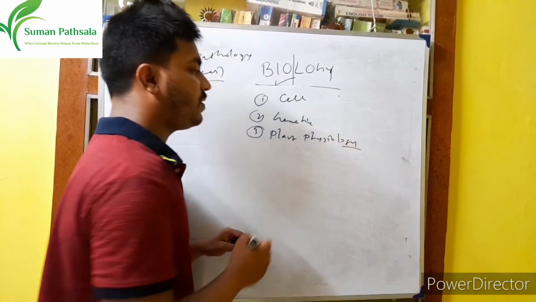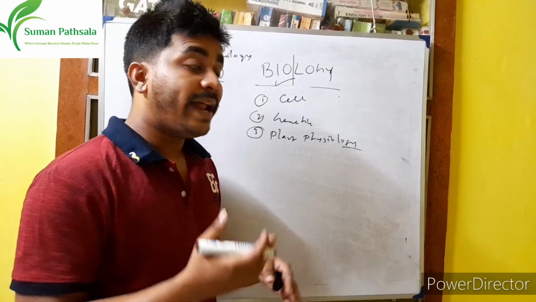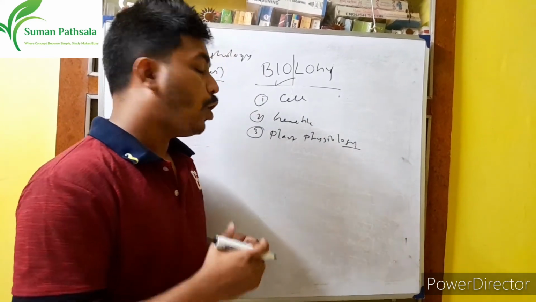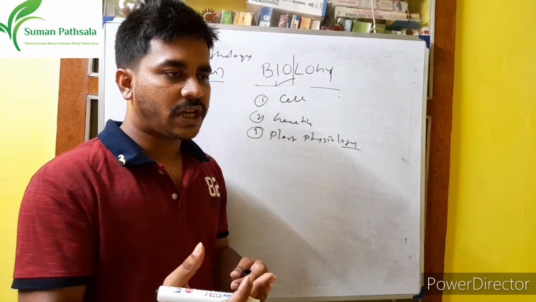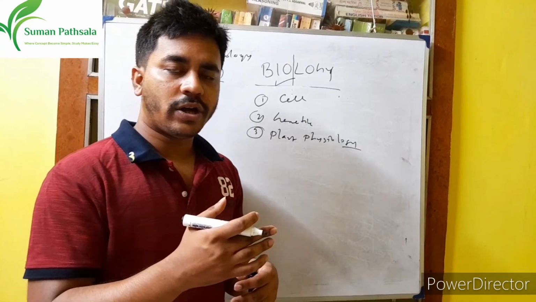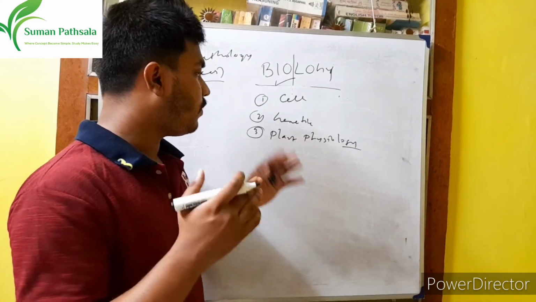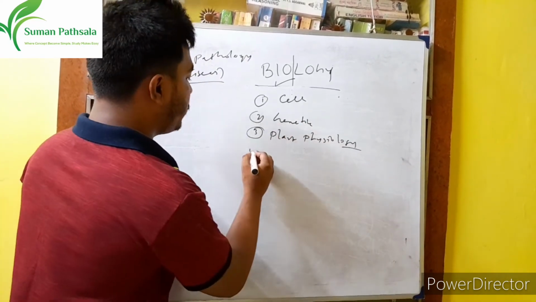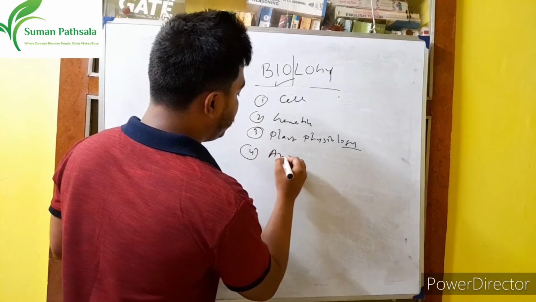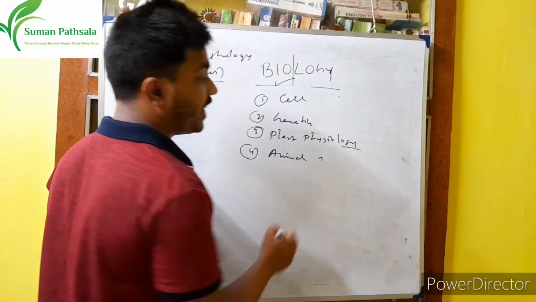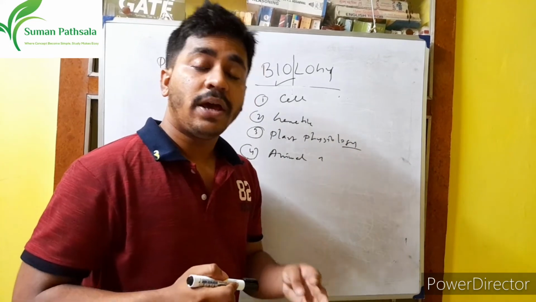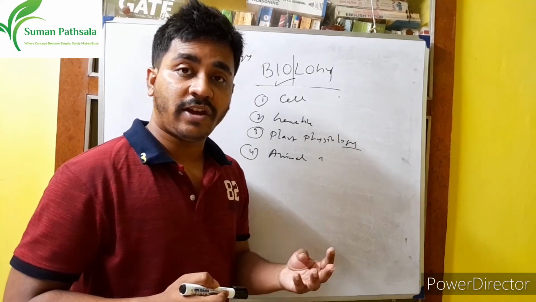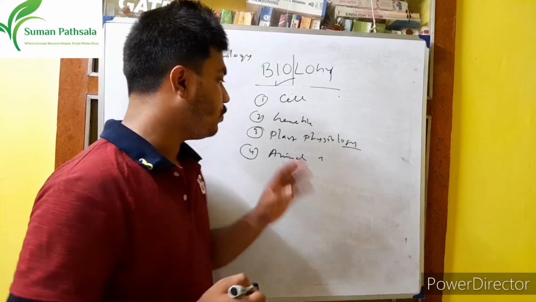Plant physiology means how the plant works, the plant transport system: osmosis, respiration, transpiration, transportation, photosynthesis. All of it we cover in plant physiology. Fourth is animal physiology. Animal physiology means different systems of animals, like the digestive system, blood circulation system, skeleton system, kidney system. All those systems we will cover.